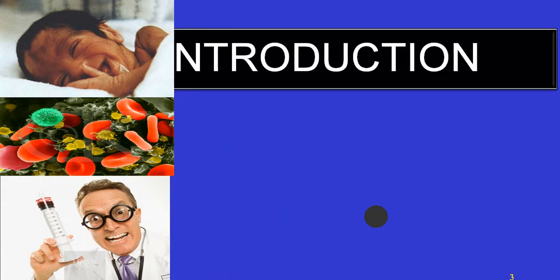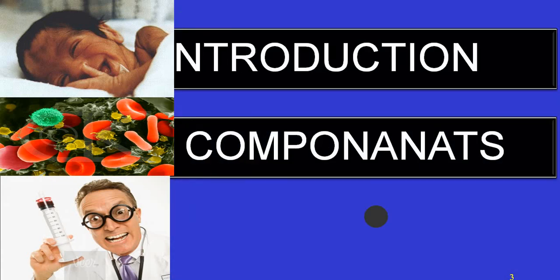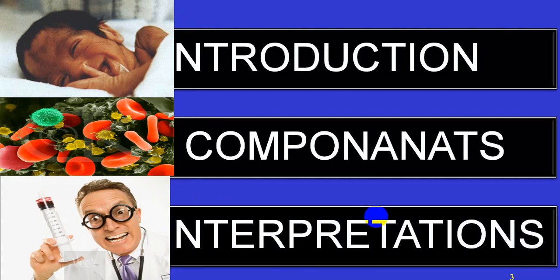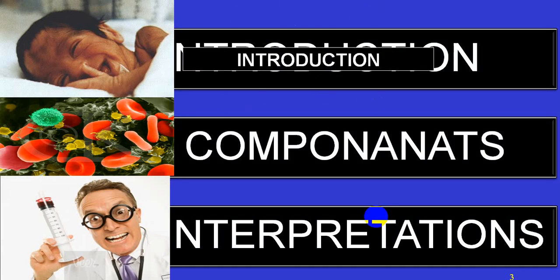We'll be talking under the headings introduction, components, the different parts of CBC, and then interpretation. Today we will not discuss interpretation in detail, but we'll talk about one short note, that is pancytopenia, very frequently asked as a short note.